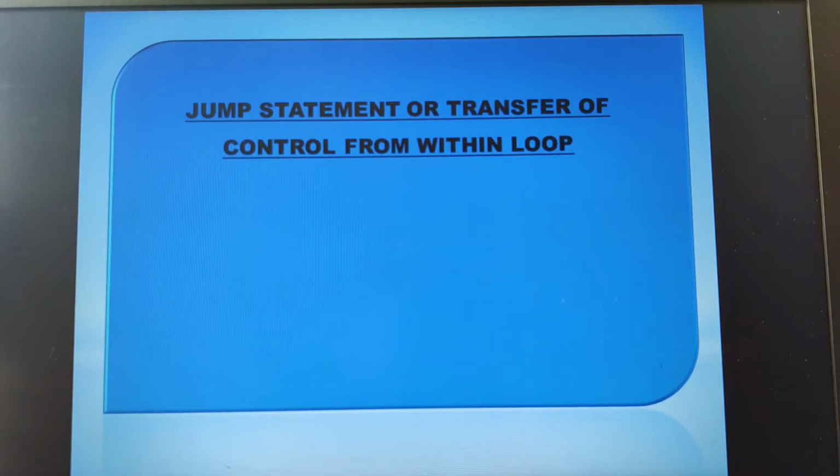Then when to use while and do while? Both while and do while you can use in a situation where we don't know how many times the loop has to be iterated. When we are unaware of how many iterations the loop may take, in that situation you can go for either the while or the do while looping statements.